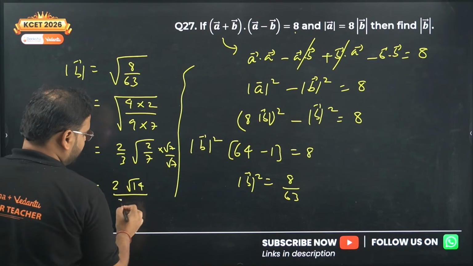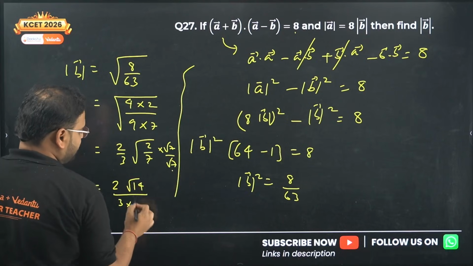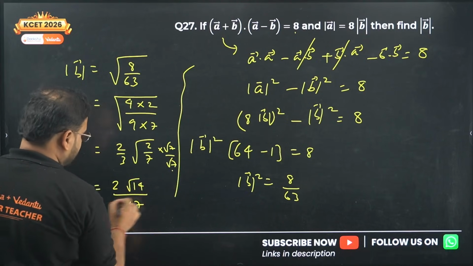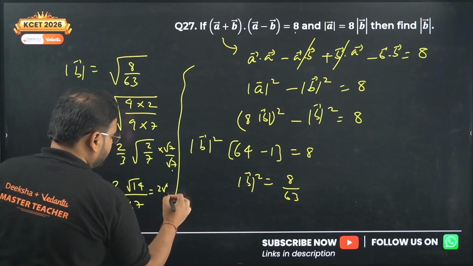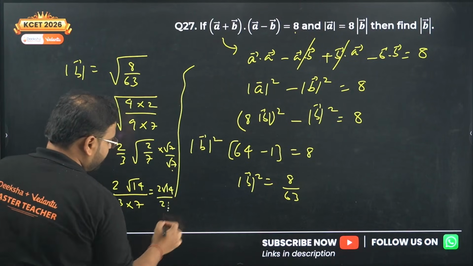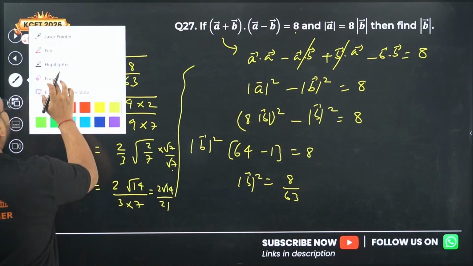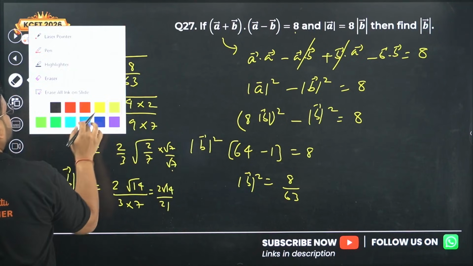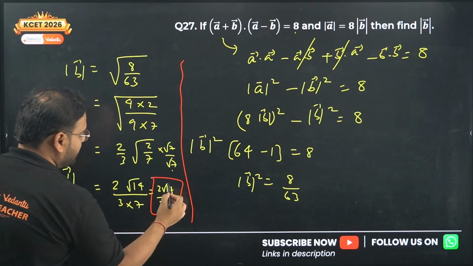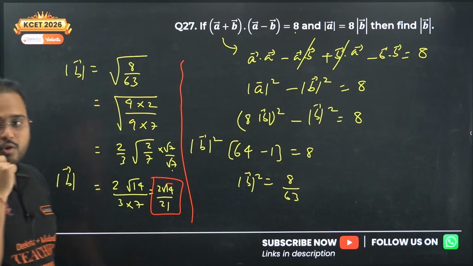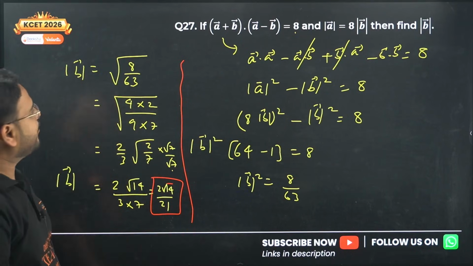And over here you will have 3 into root 7 into root 7, which will be simply 7. So I have the answer as mod of B is nothing but 2 root 14 upon 21. Clear? 2 root 14 upon 21 is the answer for mod of B.